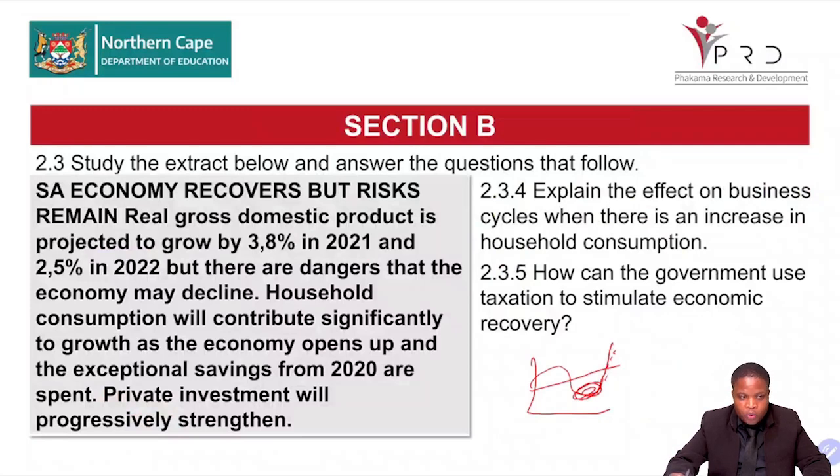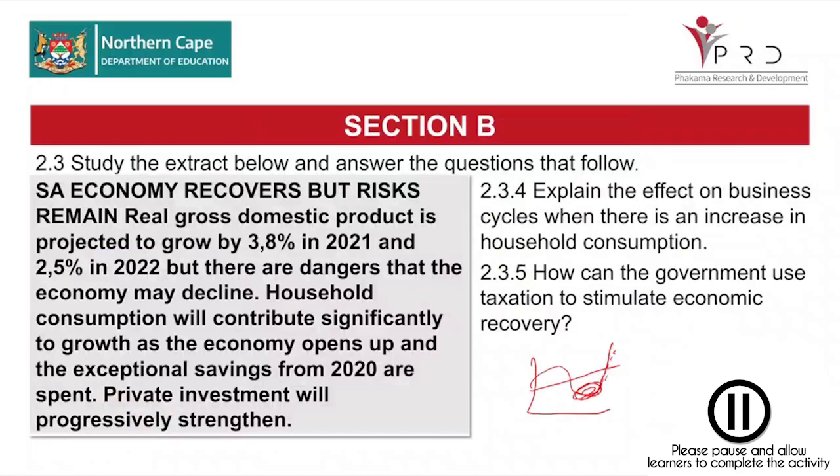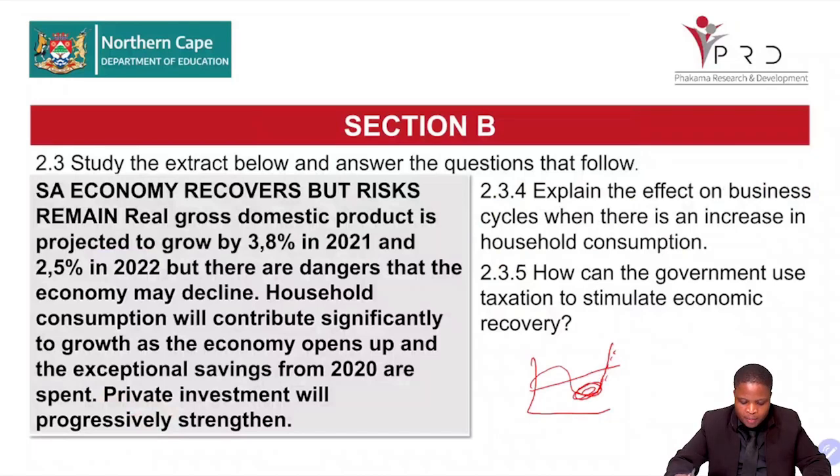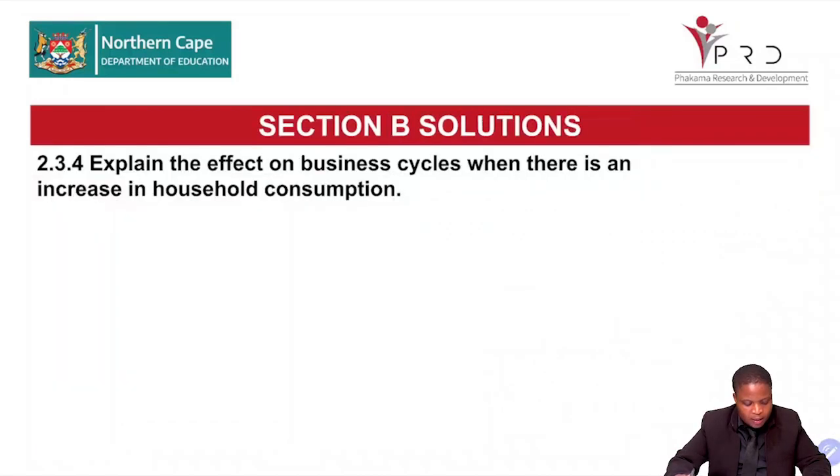So grade 12, you are given 5 minutes to answer 2.3.4 and 2.3.5. All right, grade 12, your time is up. Let's look at your responses.